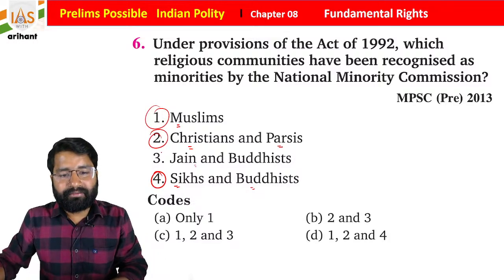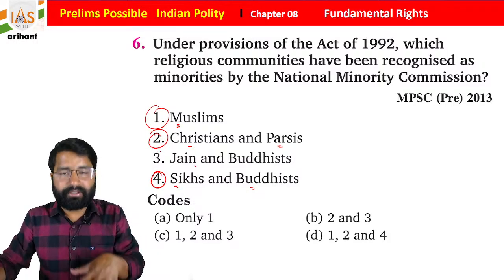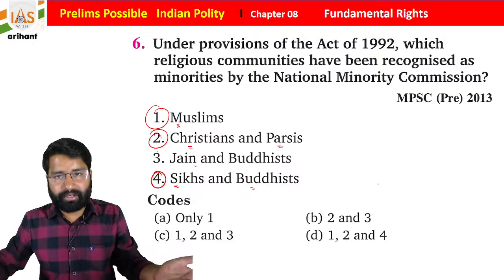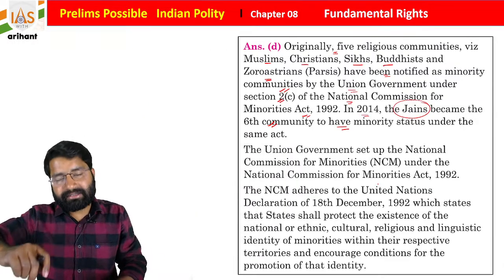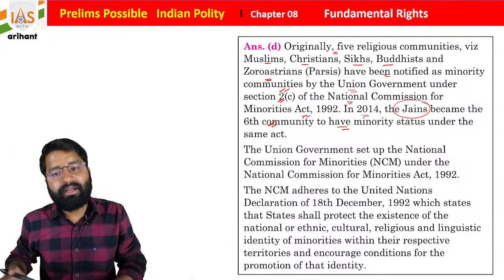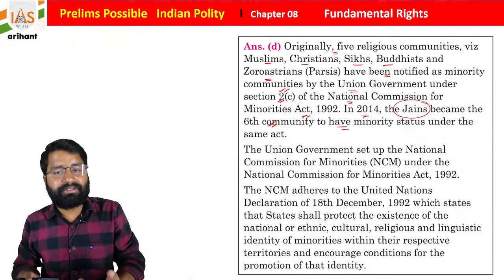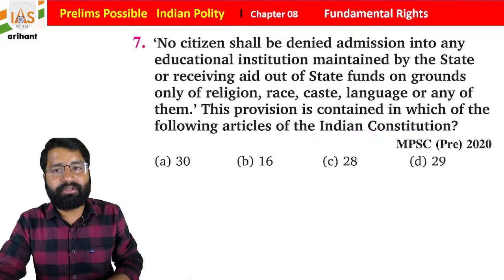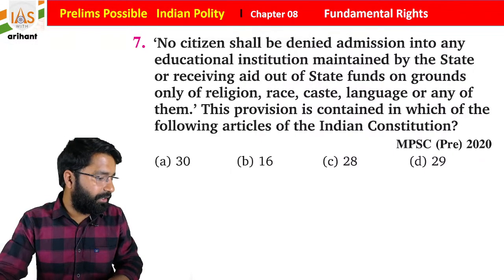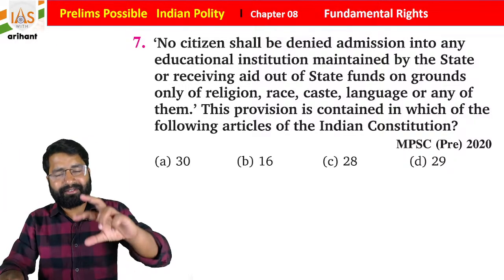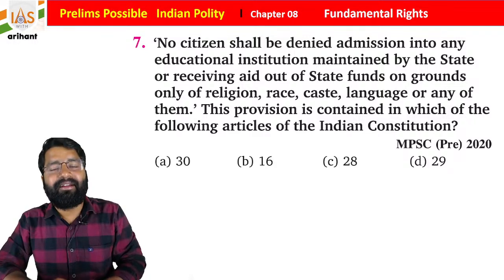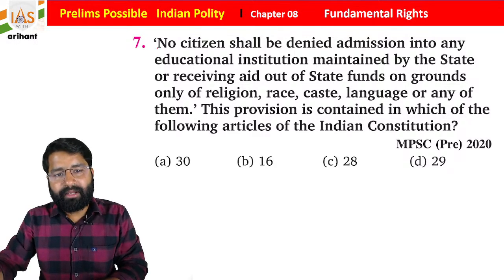So if you go with the right answer for today's question, Jain is also part of the same, so all is going to be correct. Okay, but it is connected with the year 1992. So now Jain is also part of the same, but initially it was not part of this minority community, students. I hope you are all getting it. So that's why I was thinking, there was some confusion. Yes, they are included. Okay, so I hope it is okay. Now see the next question.